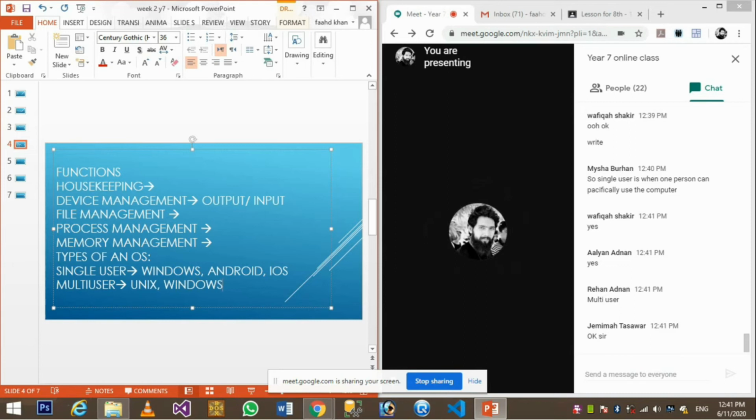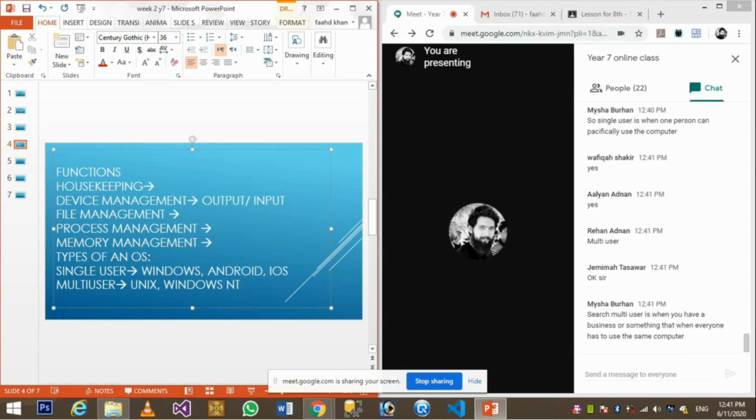Windows NT, okay, Windows NT, and we have Windows Server too. So we make a server and we allow everybody to use it; we have several computers linked to that. Multi-user is used when you have a business or something where everyone has to use the same computer.